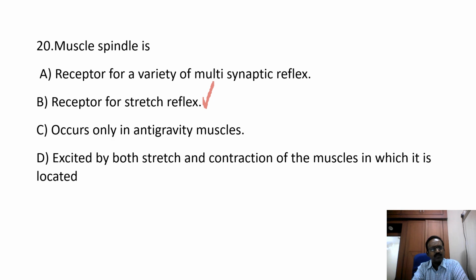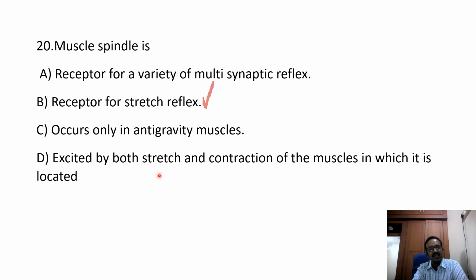Option C, occurs only in anti-gravity muscles. The stretch reflex does not occur only in the anti-gravity muscles. This is the wrong answer. Option D, excited by both stretch and contraction of the muscle in which it is located. The muscle spindle stretch reflex is excited by the stretch, but the response of the stretch reflex is the contraction.